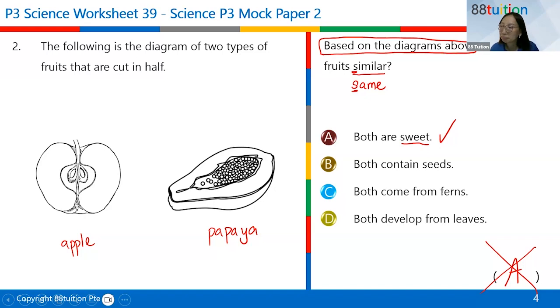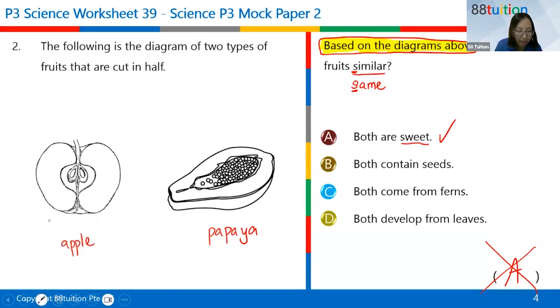Look at this question. What are the important words here? Did they ask you to base it on your experiences or base it on the diagram? Base it on the diagram. Yes, these are important ones. Highlight it if you have your paper printed out. Based on the diagram, not based on your experiences.